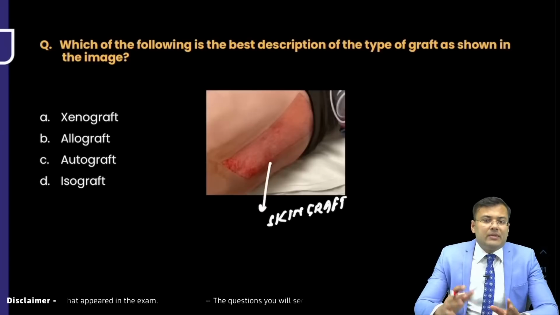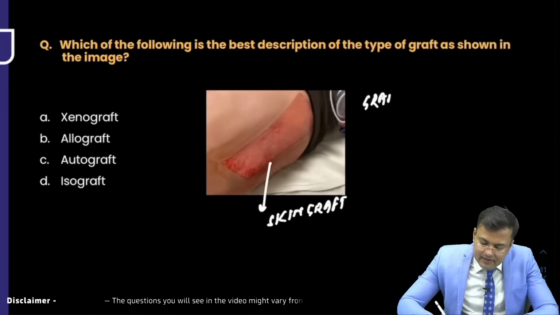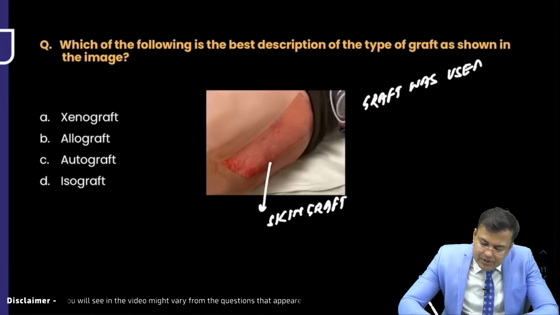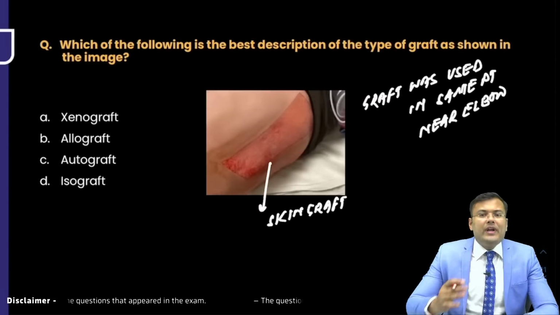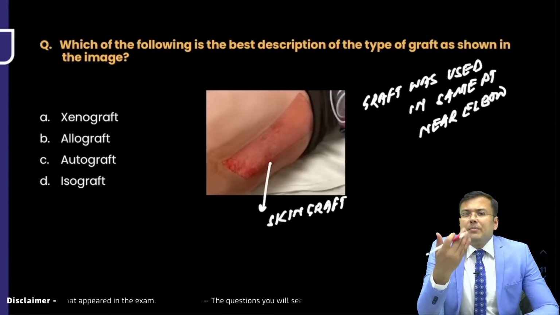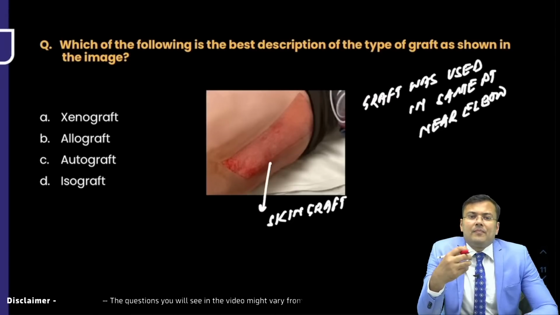Yes, because somebody was telling me that the graft was placed or used in the same patient near the elbow. So it's very easy. When the tissues are used in the patient himself, meaning the patient's own tissues are used, these are autografts.